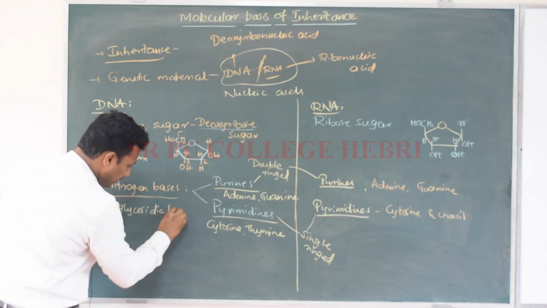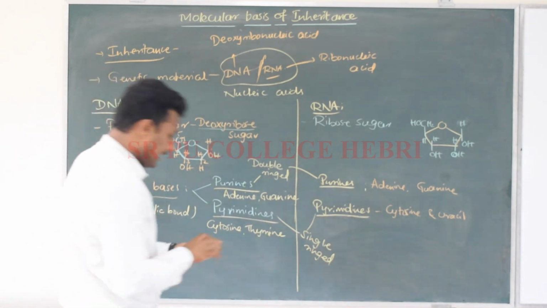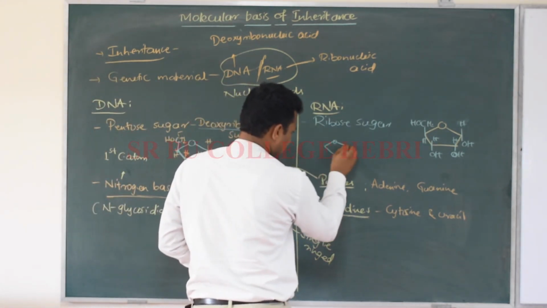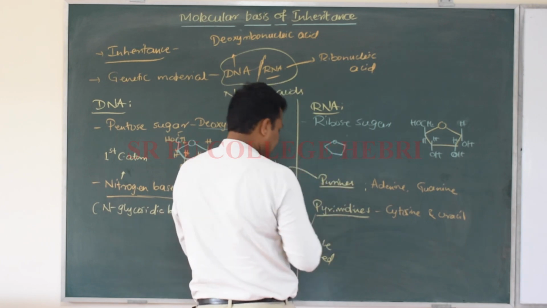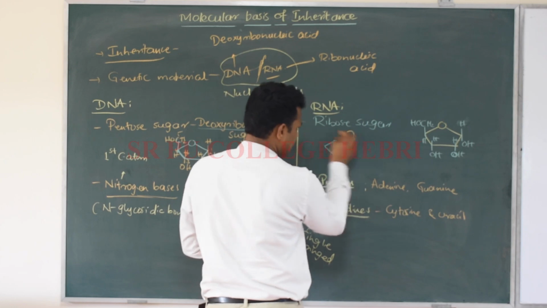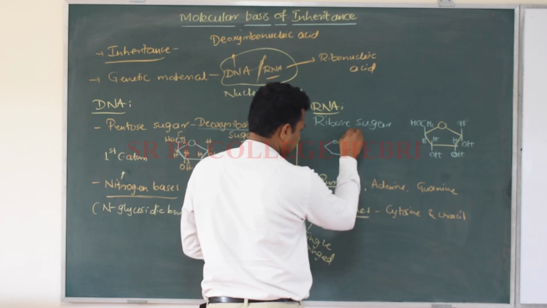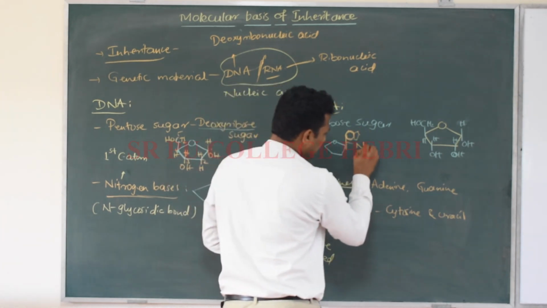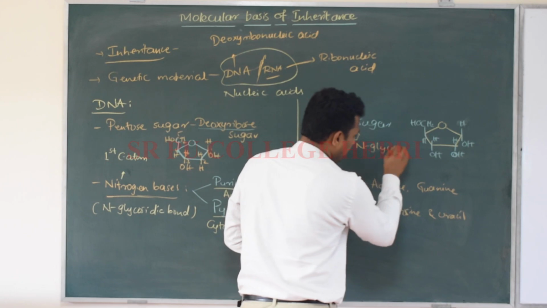See, this is the pentose sugar, and to this pentose sugar the nitrogen base is attached with an N-glycosidic bond.